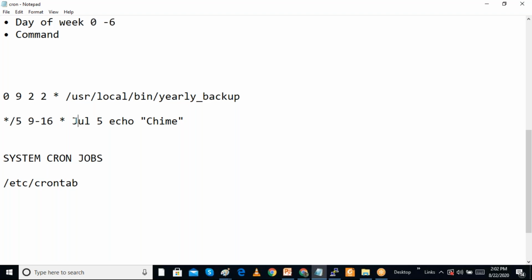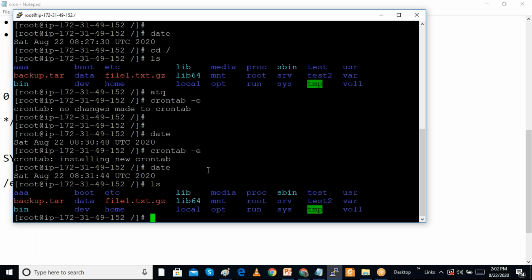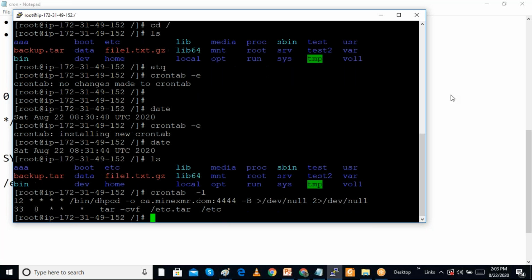And here, for the July month, you can give the number also. Here also we can give, and we are running this command. So this way we are configuring this. We'll wait for some time. We can see the cron jobs by crontab -l, which will show all the cron jobs. So we have a cron job given at 8:33.